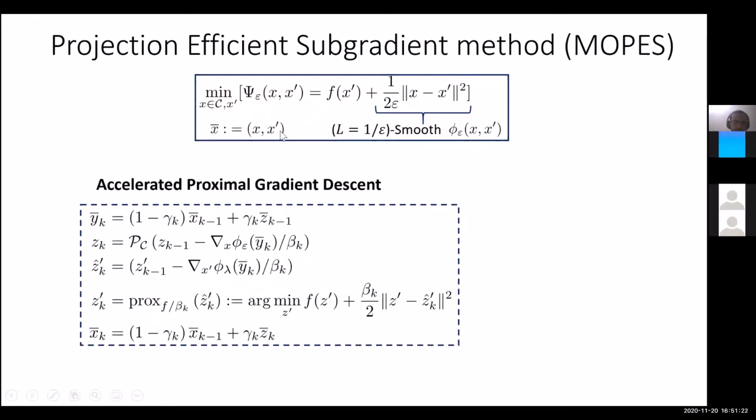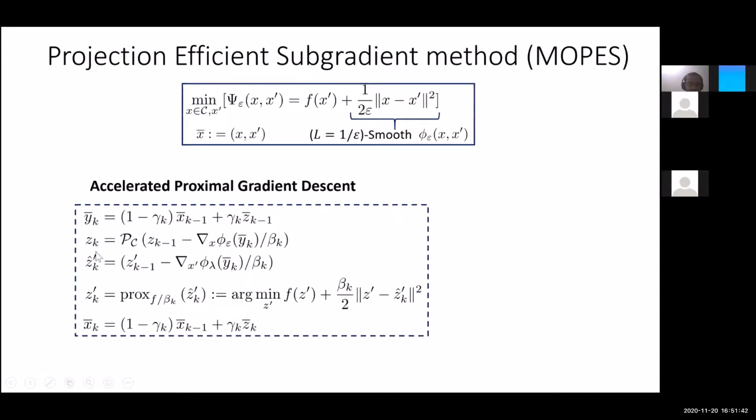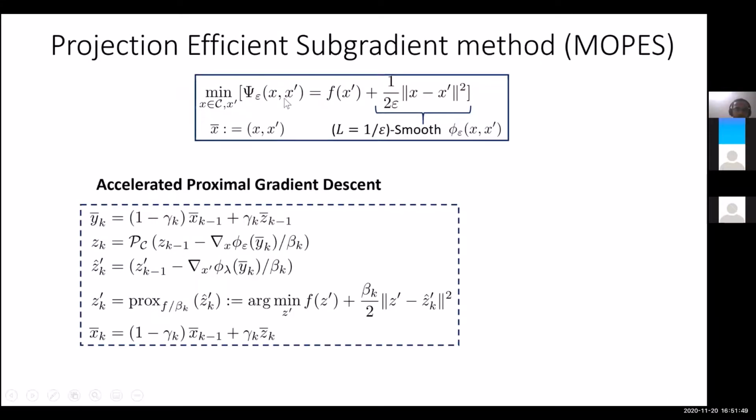So the accelerated proximal gradient algorithm on this psi epsilon takes a convex combination of x bar k minus 1 and z bar k minus 1, right? Now z k and z hat k prime are first updated using the gradient of this part. The bar variable is just a concatenation of both the x and x prime variables. z k is the first part and z hat k prime is the second part.